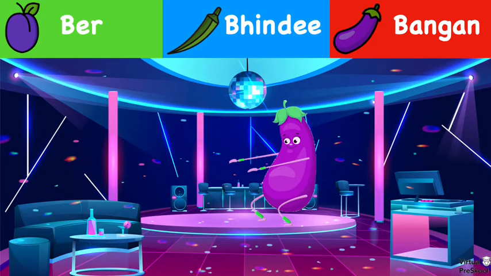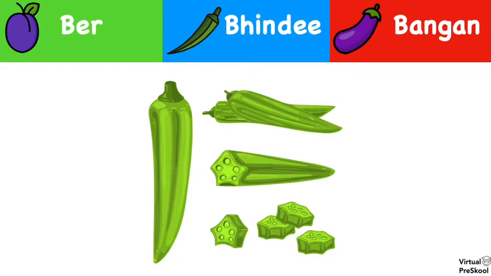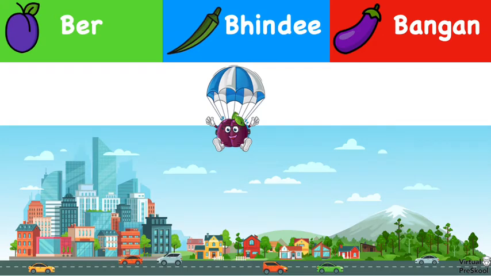Here we have a dancing eggplant. And what is eggplant in Hindi? Bear, bhindi, or bangan? Bangan. What is this? Bear, bhindi, or bangan? Bhindi. Here we have a skydiving plum. How do we say plum in Hindi? Bear, bhindi, or bangan?